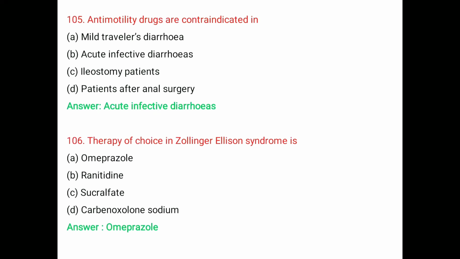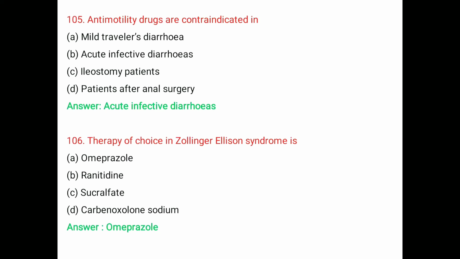Question number 106. Therapy of choice in Zollinger-Ellison syndrome is A. Omeprazole, B. Ranitidine, C. Sucralfate, D. Carboxyl sodium. The right answer is omeprazole.